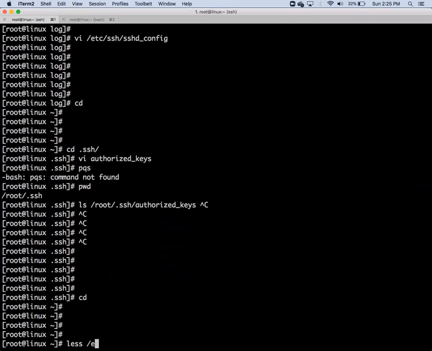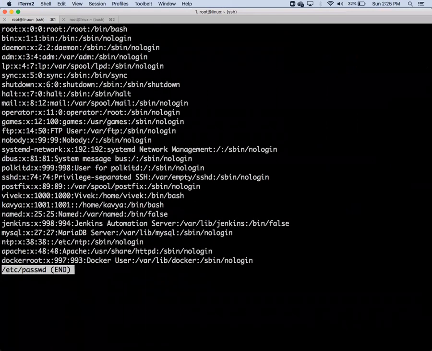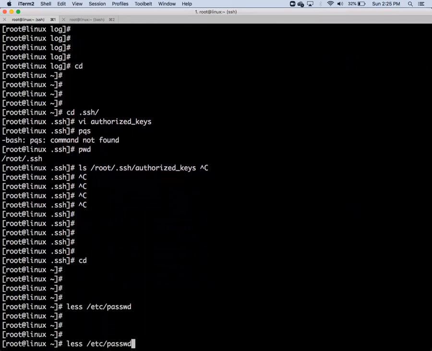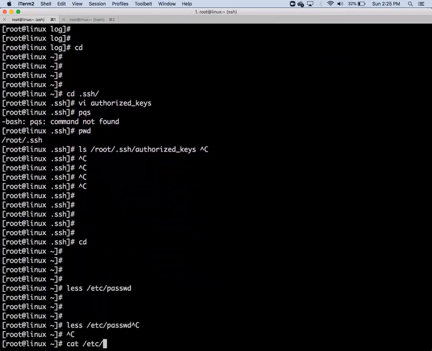I told you that all users created will be available in /etc/passwd. Check for Vivek. The home folder will be /home/vivek. So just cat /etc/passwd and grep Vivek.